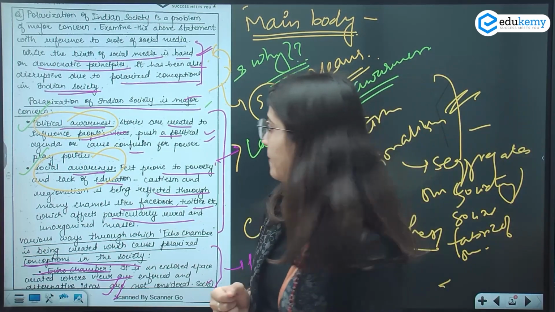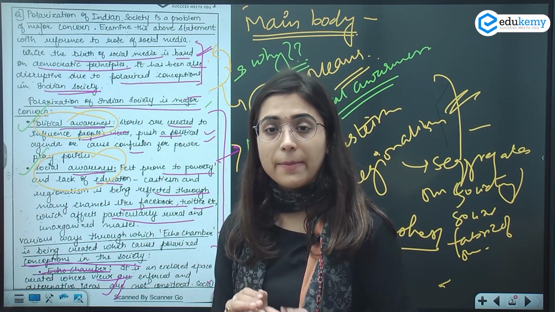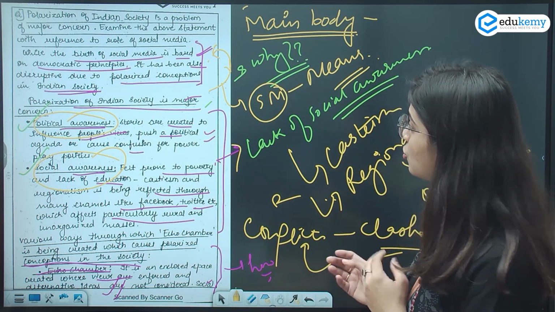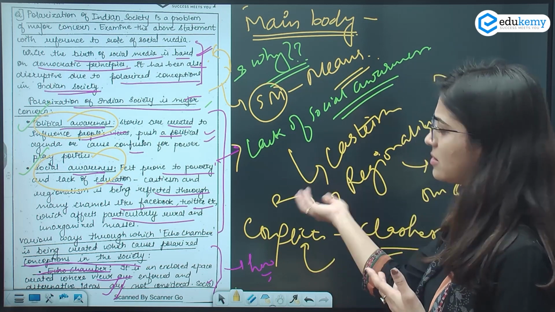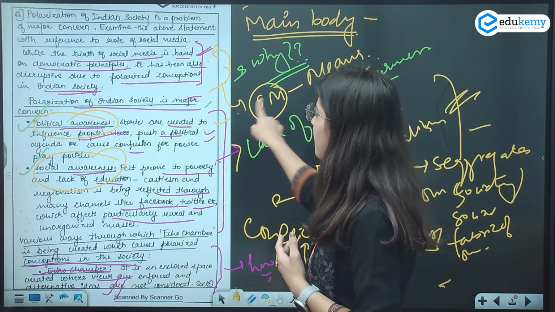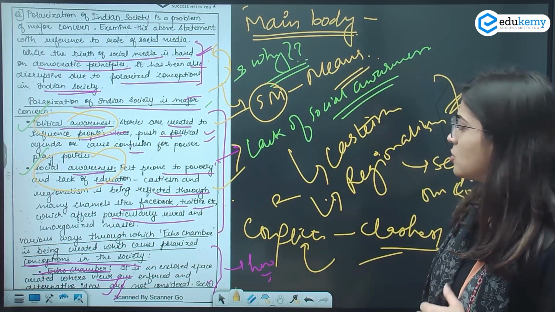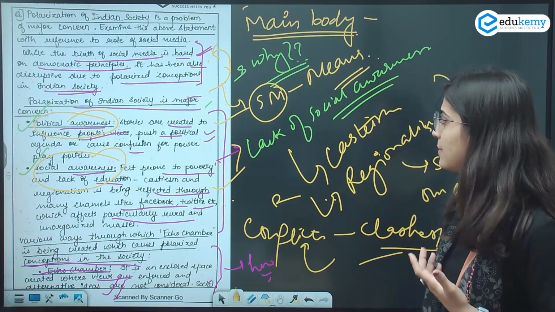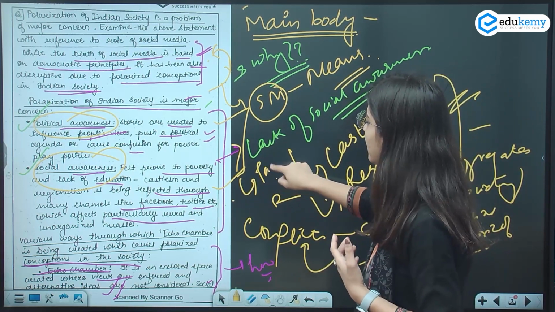Then in the main body, I addressed the why part. Why is it a concern? Because of lack of political awareness and lack of social awareness, it becomes dangerous, and it becomes very easy to target people.